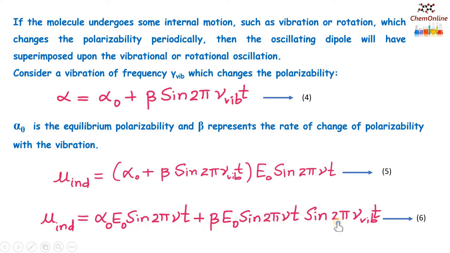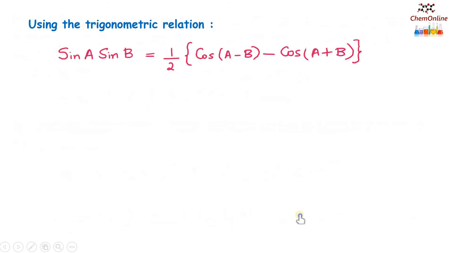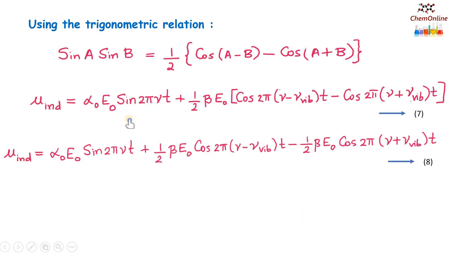So on expanding sin A sin B, we have μ equals the first term α0 E0 sin 2πνt plus 1 by 2 β E0 cos 2π(ν minus ν_vib)t, that is cos(A minus B), minus cos(A plus B), cos 2π(ν plus ν_vib)t.